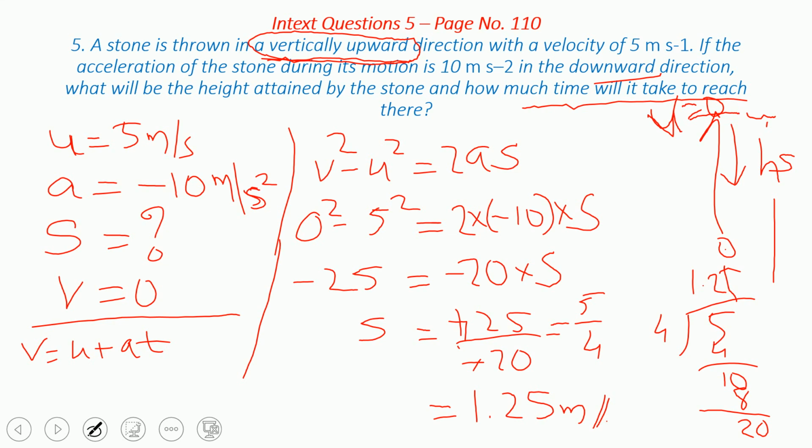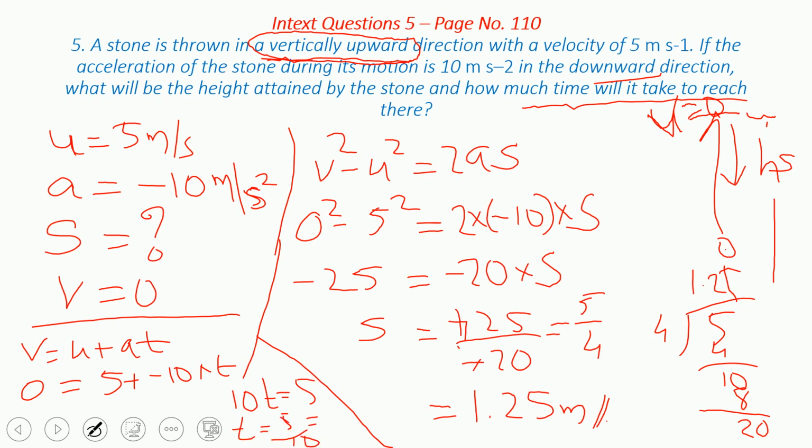V means 0 is equal to U means 5 plus A means minus 10, into t. Taking minus 10t to the other side, it becomes 10t is equal to 5. So t is equal to 5 upon 10, that is 1 upon 2, that is 0.5 seconds.